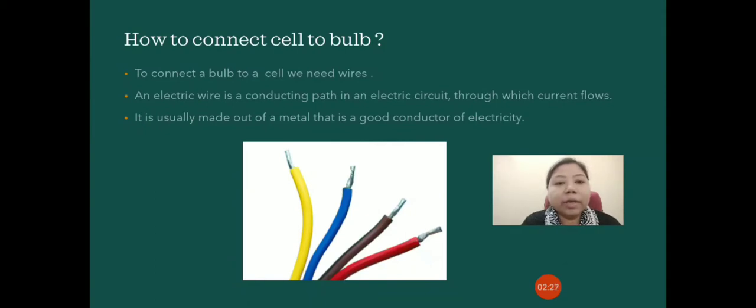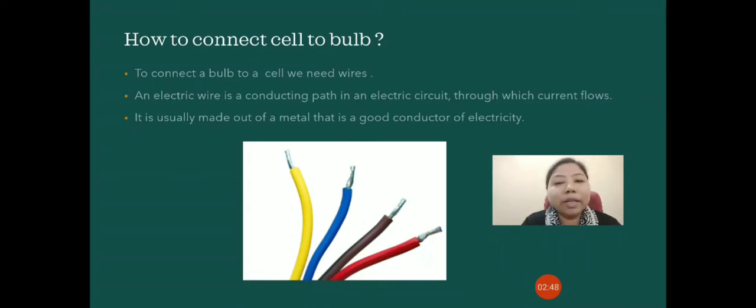It is usually made of a metal that is a good conductor of electricity. That means the wires are made up of such metals which are able to carry the current easily. So, with the help of wires, the bulb and a cell can be connected.